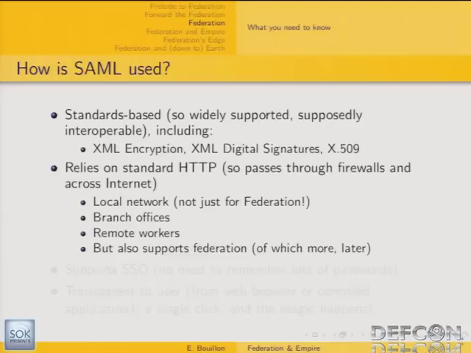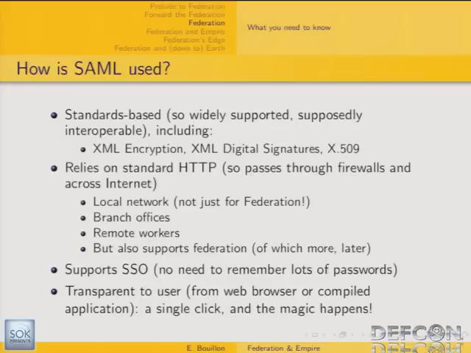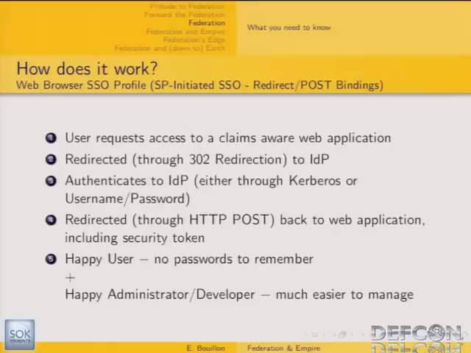But also, and more importantly, it supports federation and the federated scenario, and I'm going to discuss that in more detail later. And so, basically, the idea is to have a nice, neat cross-domain single sign-on solution, so that users, our beloved users, are happy with their experience.